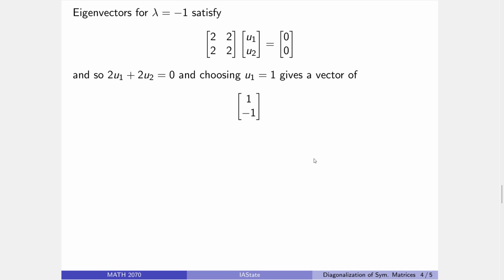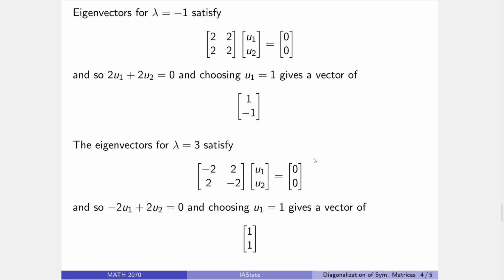And again, 2 by 2, I know I'm only going to get one equation, and it's this one right here. All right, and let me just pick a number, non-zero. And if I plug in u1 equals 1, I'll go ahead and get (1, -1). Beautiful. And then from my other eigenvalue of 3, subtract 3 off the diagonal, I get that equation. Again, choosing u1 equals 1 gives me that vector.